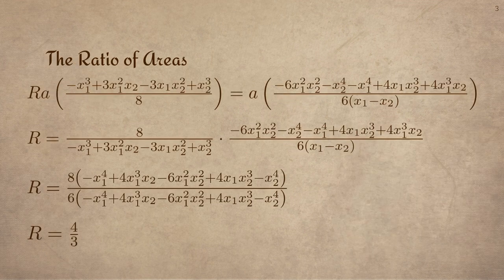So let's try and find the ratio of the area. I defined the ratio as this capital R here, and so I set up my equation here, multiplied by the reciprocal, multiplied it through, factored a little bit, and then you can see here that these are going to start to cancel out all the way along here, leaving us with 8 over 6, which simplifies to 4 over 3, just like Archimedes said.